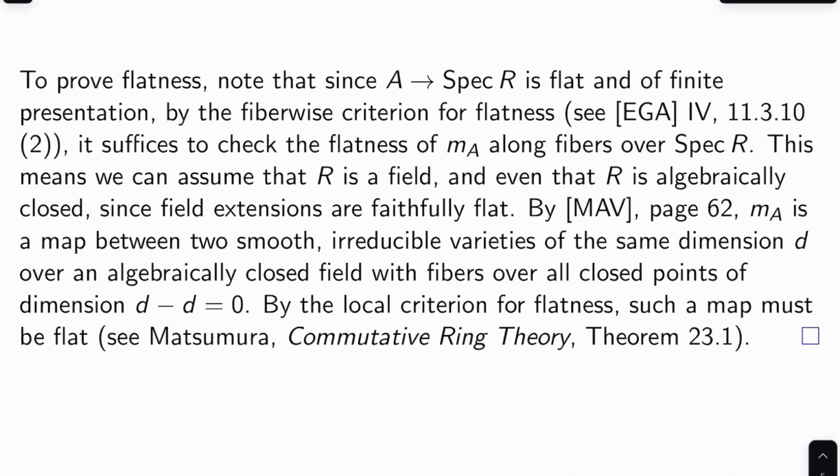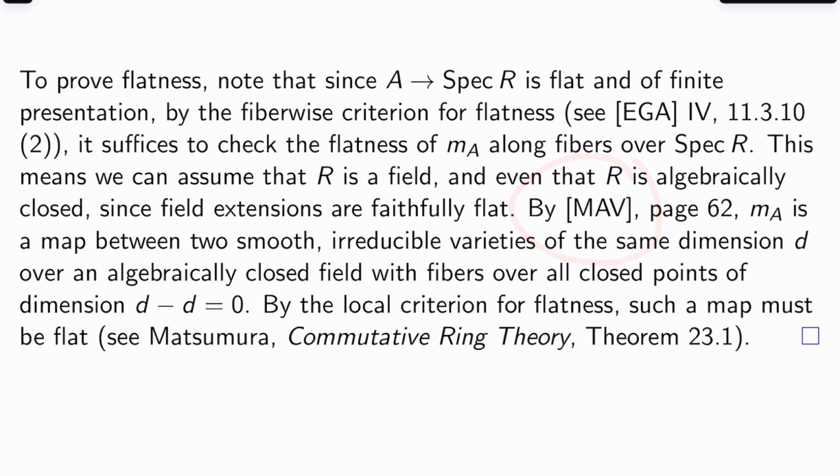To prove flatness, note that since A to Spec R is flat and of finite presentation, by the fiberwise criterion for flatness, you can see EGA IV 11.3.10, for example, for this, it suffices to check the flatness of m_A along fibers over Spec R. This means we can assume that R is a field, and in fact even algebraically closed, and the reason for that is that field extensions are faithfully flat. Okay, so it's not like we're losing anything by specifying.